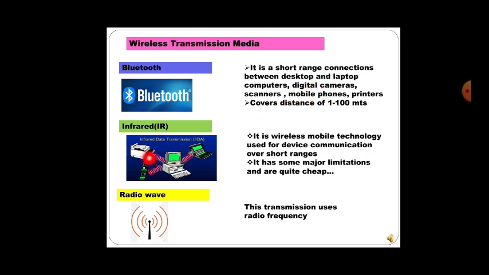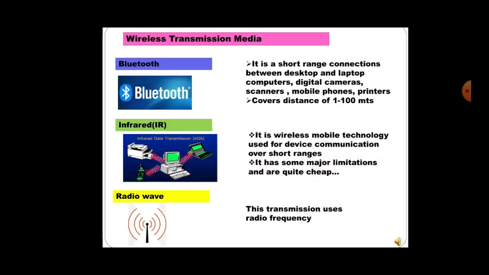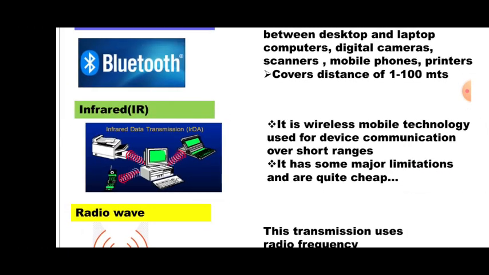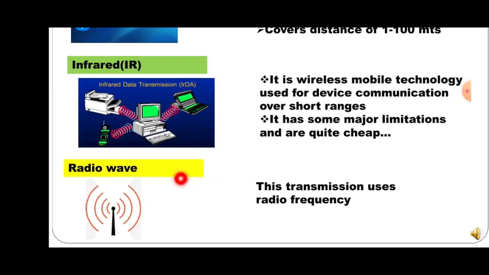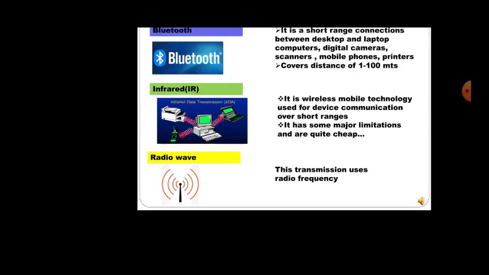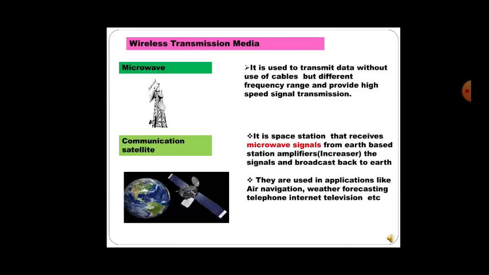Next is infrared data transmission. It is a wireless mobile technology used for device communication over short ranges. Hope you are seeing the image here. It has some major limitations, but it is quite cheap. Next is the radio wave. You can see in the image. This transmission uses radio frequency. So all these are wireless transmission media.